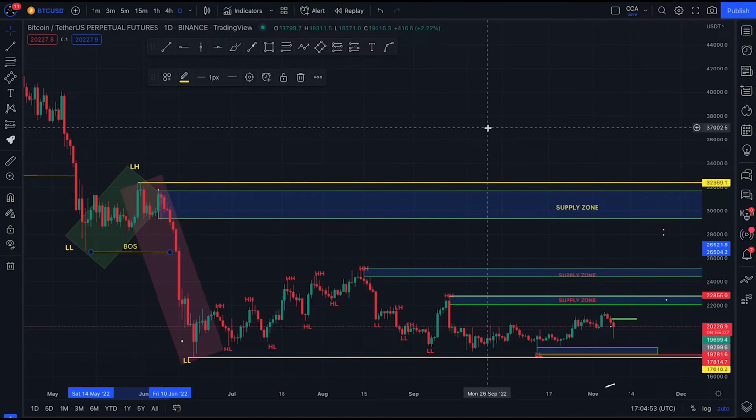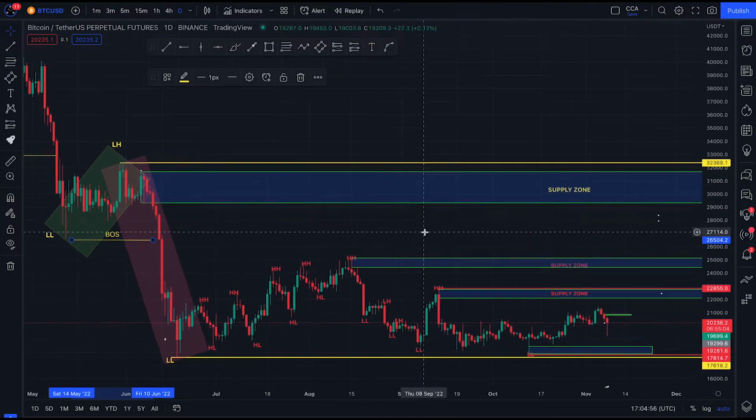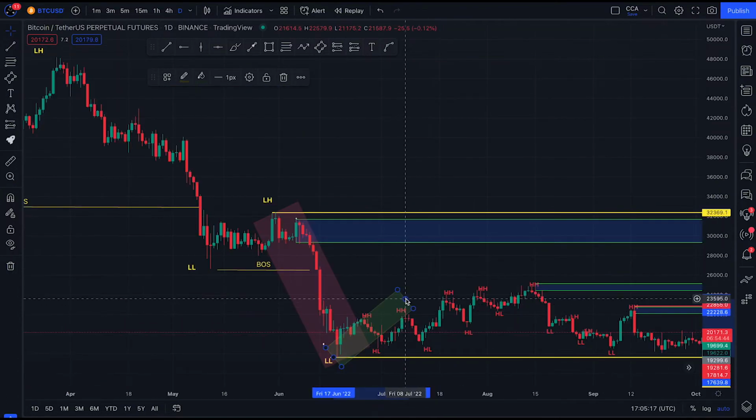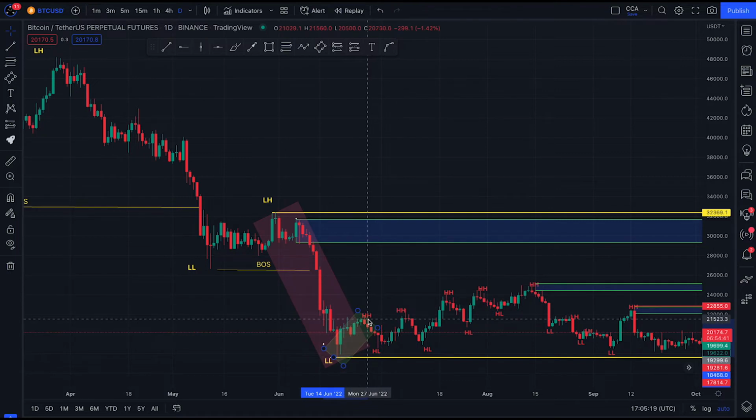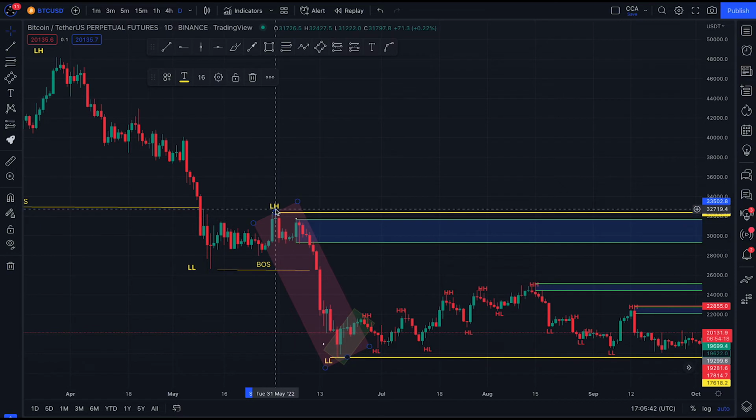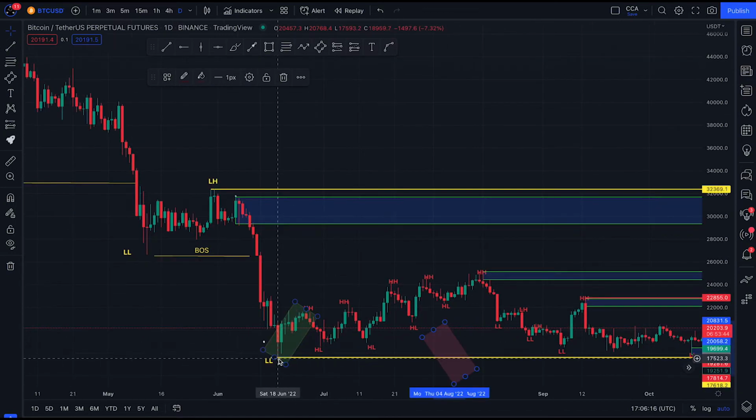Now let's move to our lower time frame, which is the 4 hours time frame. On the higher time frame, we are on the pullback phase, while on the lower time frame, which is our 4 hours, the minor structure happening here is this swing, this lower high and this lower low. So now the market pulled up, it rallied from this point to this point, then we're expecting a pullback.